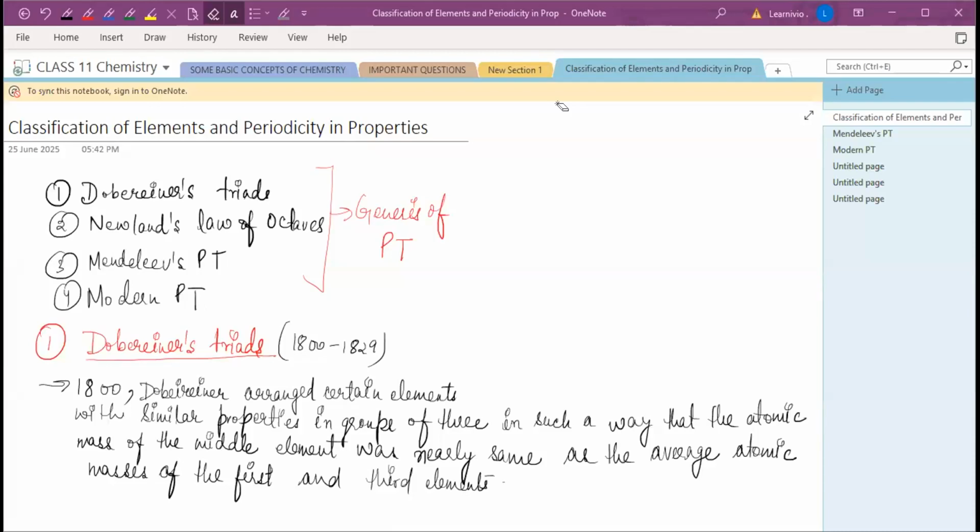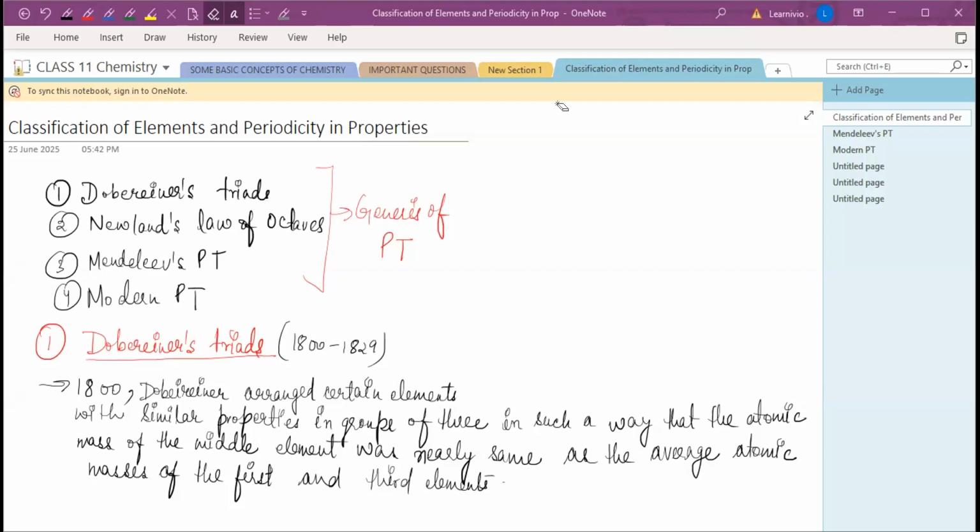Why do elements in the same group behave in similar ways? Okay, so this chapter will answer all of the questions, all the doubts related to the elements and the periodic table. I will answer each and every question. In this chapter we are going to study that.